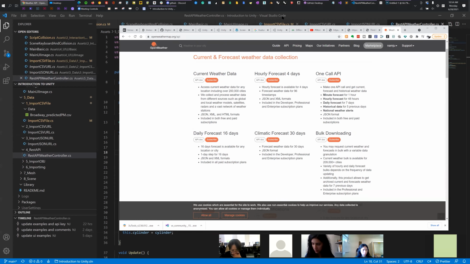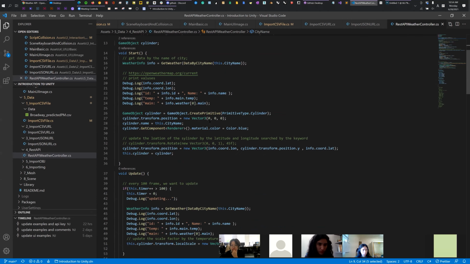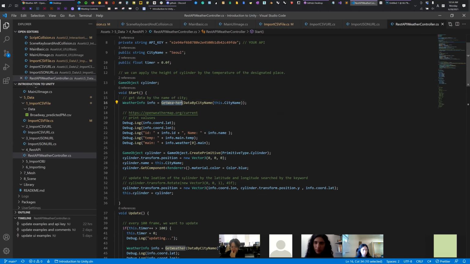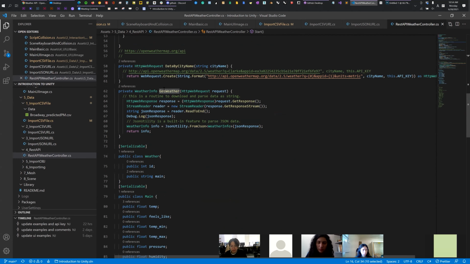Yeah, so I just use my API key. Please use your own API key because the free version has a limitation. There are many ways, but I use the city name to parse the data. And this is a custom function using a built-in function.